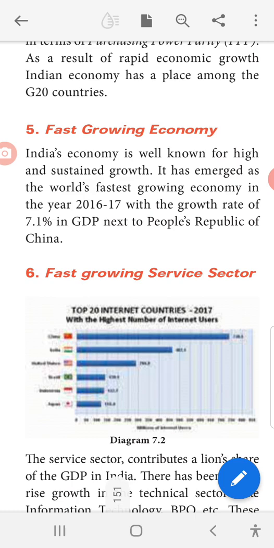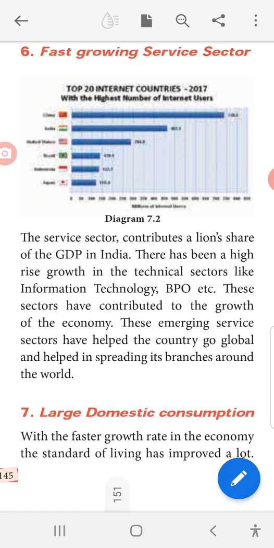Fast growing service sector. The service sector contributes a lion's share in the GDP in India. There has been a high rise growth in the technical sectors like information technology, BPO, etc. Okay, in this field, they are increasing a lot, that is information technology and also the BPO. These sectors have contributed to the growth of the economy. These emerging service sectors have helped the country go global and helped in spreading its branches around the world. Okay, go global means that is worldwide.